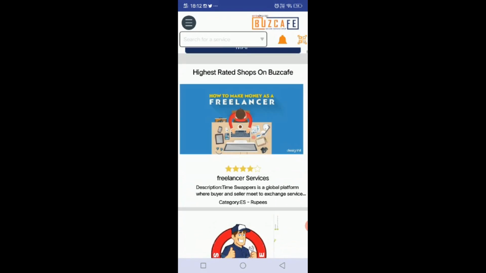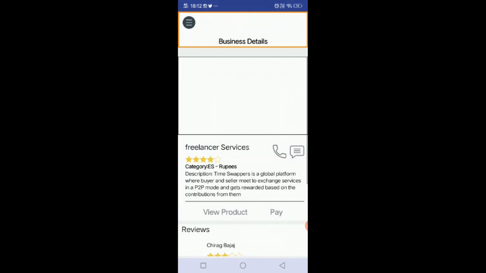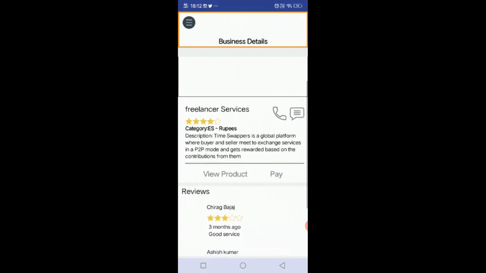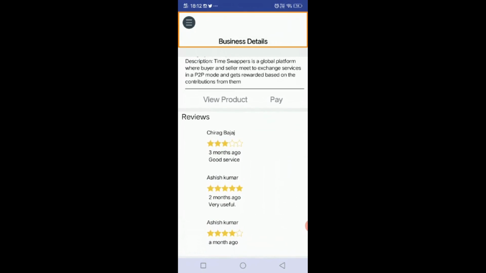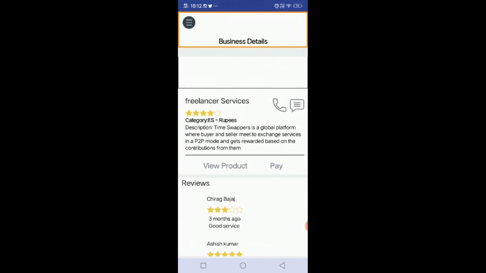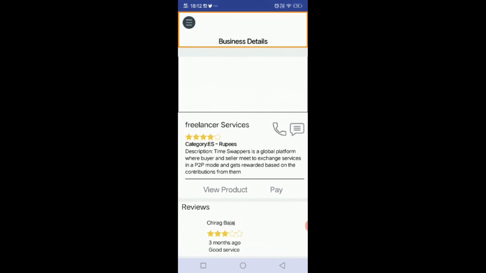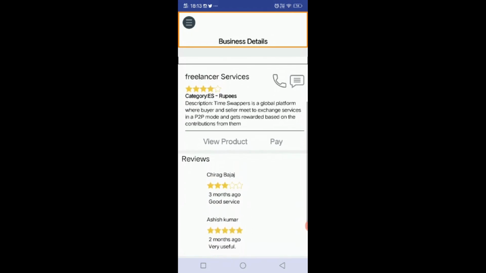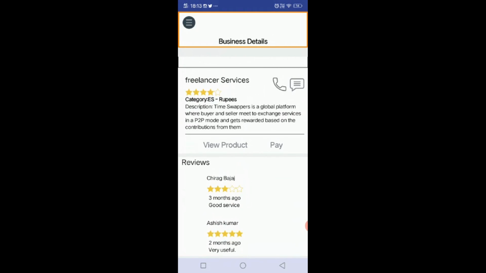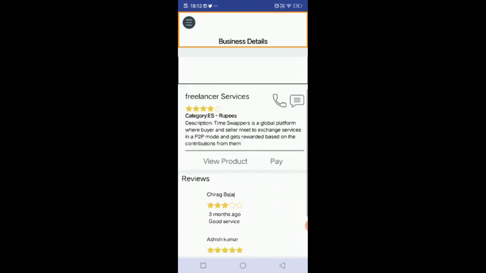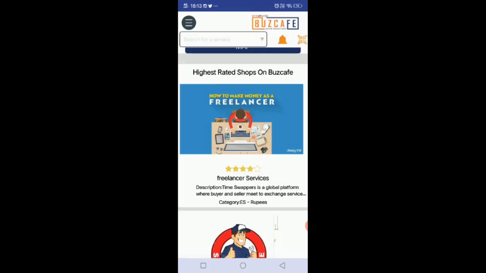Let's click on this high rated shop. I can see the details, description and the ratings given by some customers to this shop. Also you can directly contact the owner of the services. If you are interested in buying their services, go to payment, continue the transaction and successfully complete it, and enjoy these services. Let's go back and see other features in Bus Cafe.